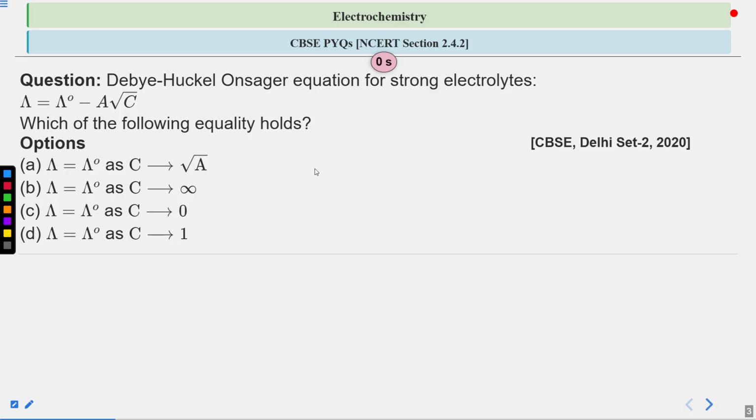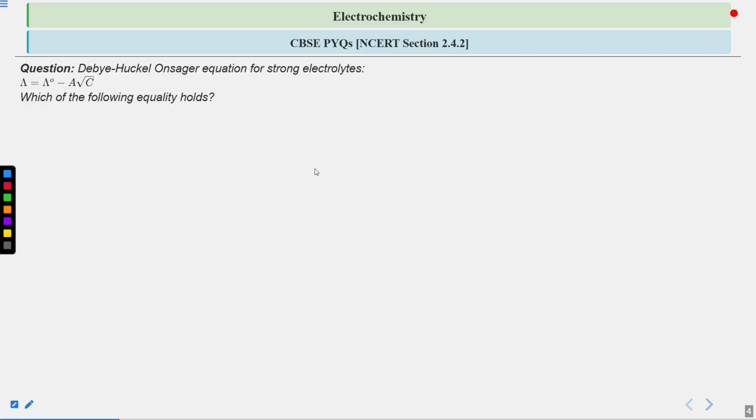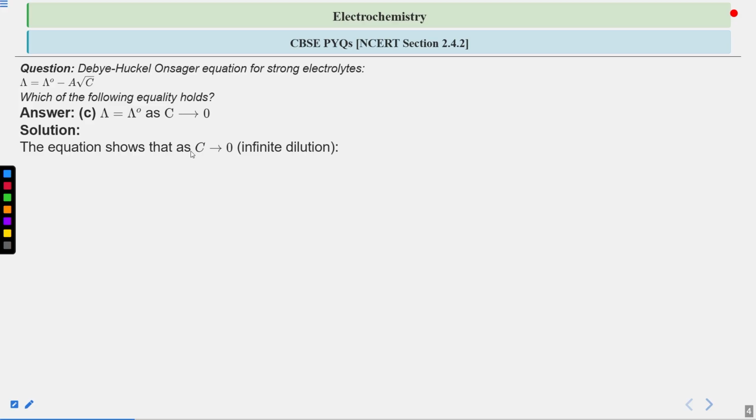Okay, now let's see. For this given question, the correct answer is option C, that is, lambda equals lambda naught as C, the concentration, approaches 0. Now let's solve it.